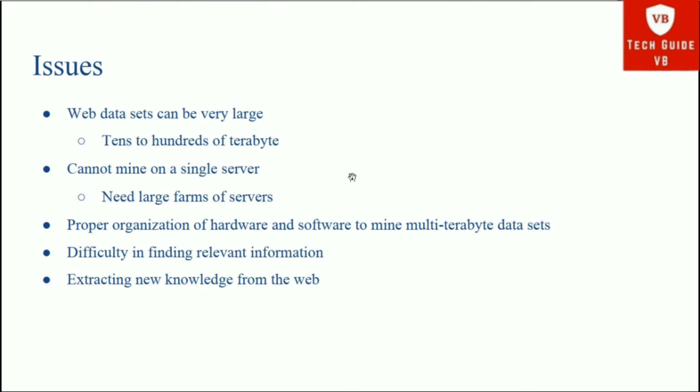As the data is very large, we cannot mine that data on a single server, so we need large farms of servers. Then the third issue is proper organization of hardware and software to mine multi-terabyte data sets. So for a large number of servers, we need hardware and proper software to mine that huge data.